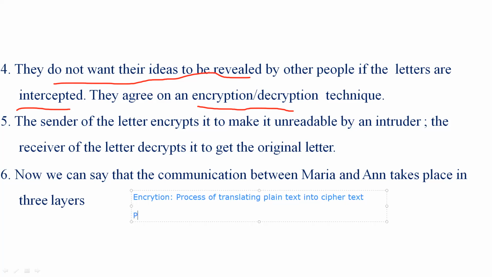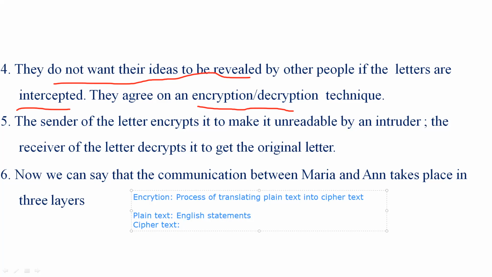Now, if your question is, what do you mean by plain text? Plain text is just an English-like statement. Then one more question is, what do you mean by ciphertext?